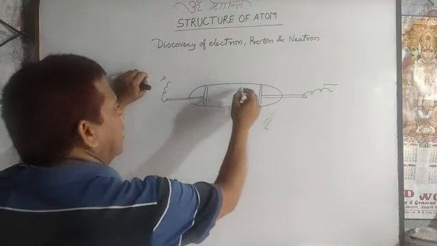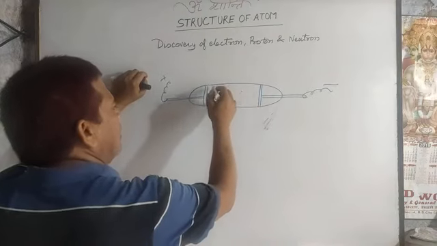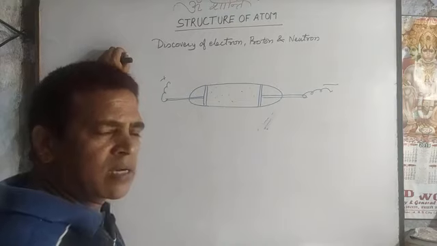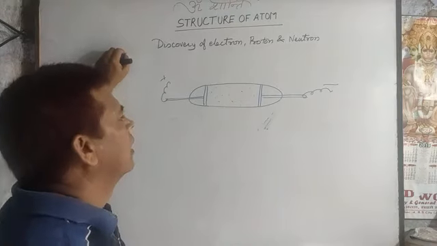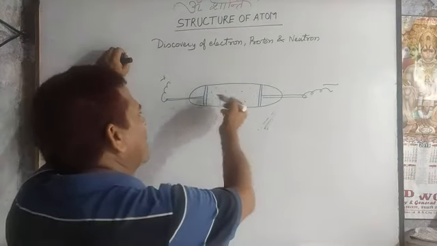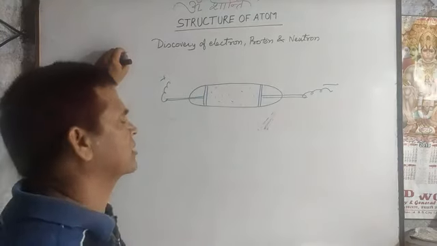Inside there are air particles, and all of you know air is a bad conductor of electricity. So when the electric current is allowed to pass through it, it doesn't pass from one side to the other.